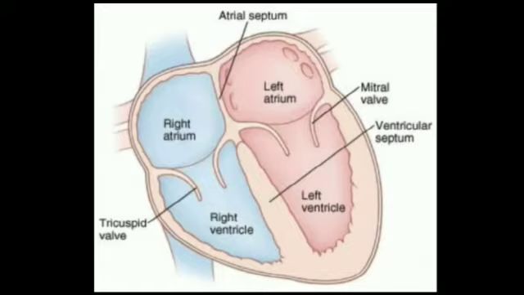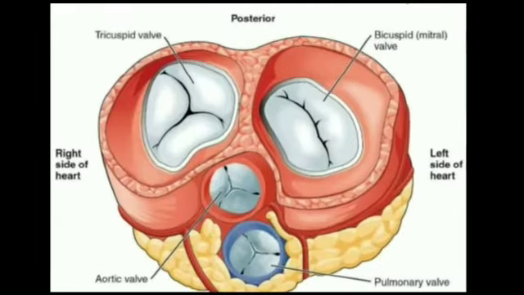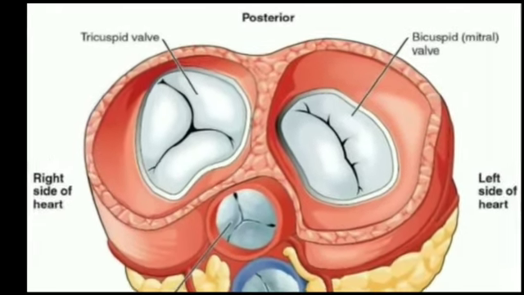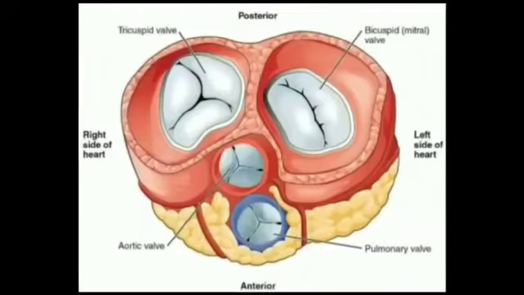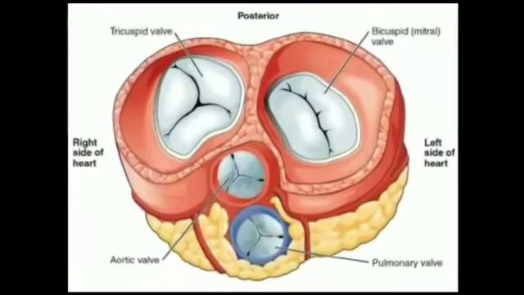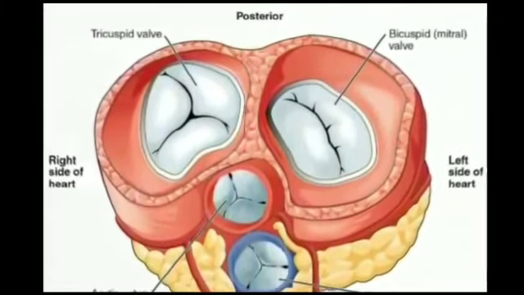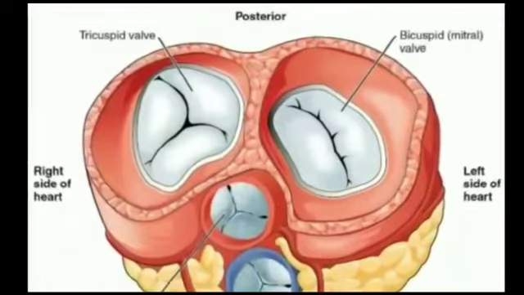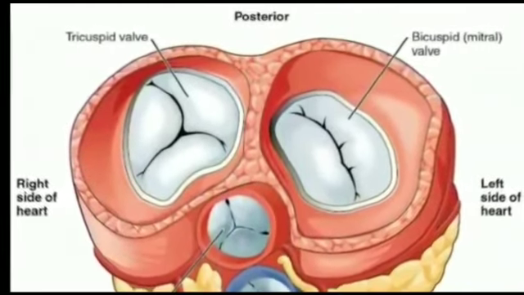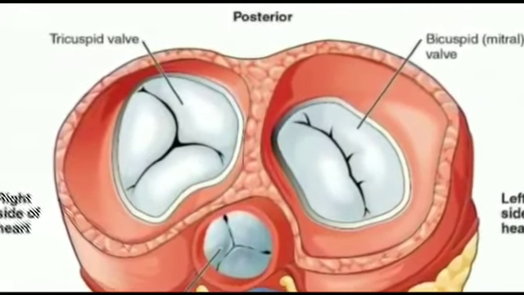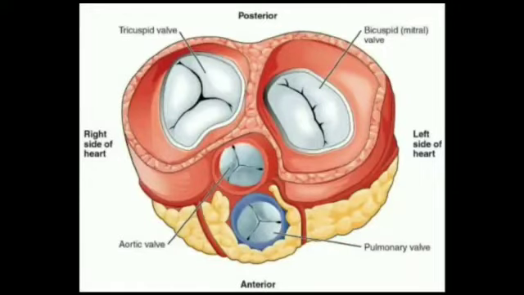The openings between atria and ventricles are guarded by valves. The valve between the right auricle and ventricle is called the tricuspid valve. Likewise, the valve between the left auricle and ventricle is called the bicuspid valve. It is also named the mitral valve.